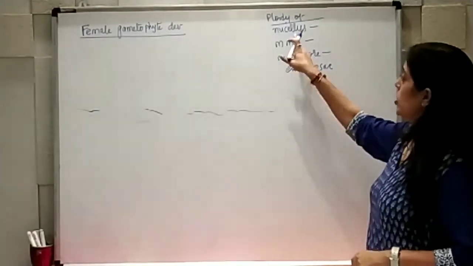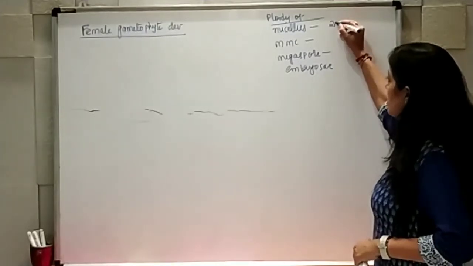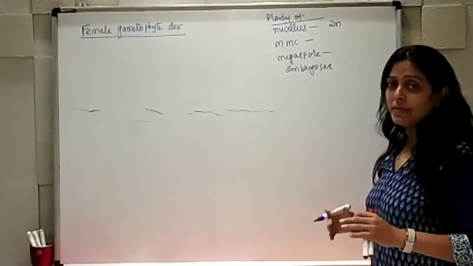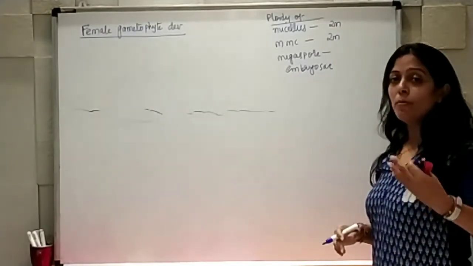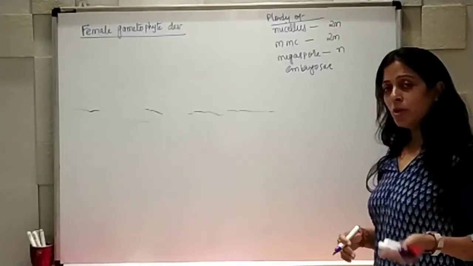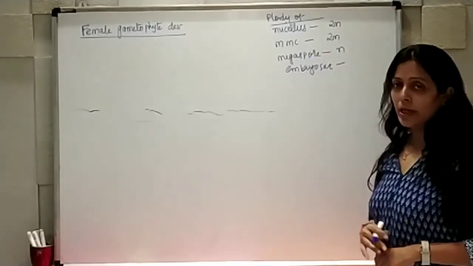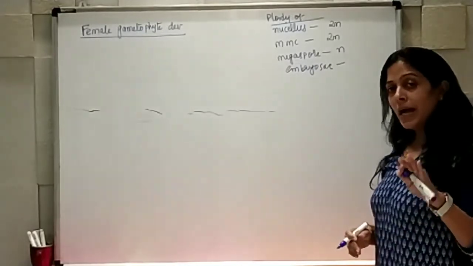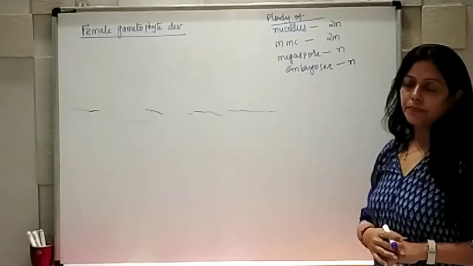We all know the nucellus has been formed before meiosis, so this will be diploid. Even MMC has diploid chromosomes. But the megaspore has been formed after meiotic division, so this will be haploid. And embryo sac formation, that is the development of this megaspore, is also going to take place after meiosis, so this will be haploid.